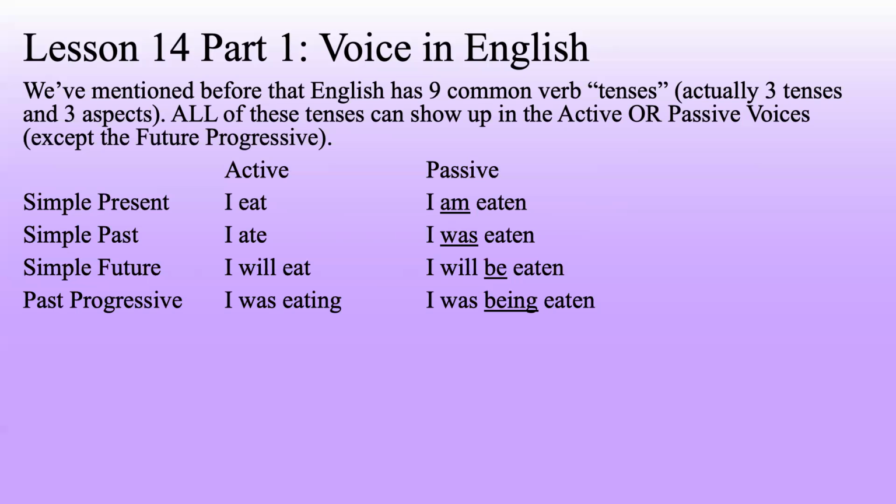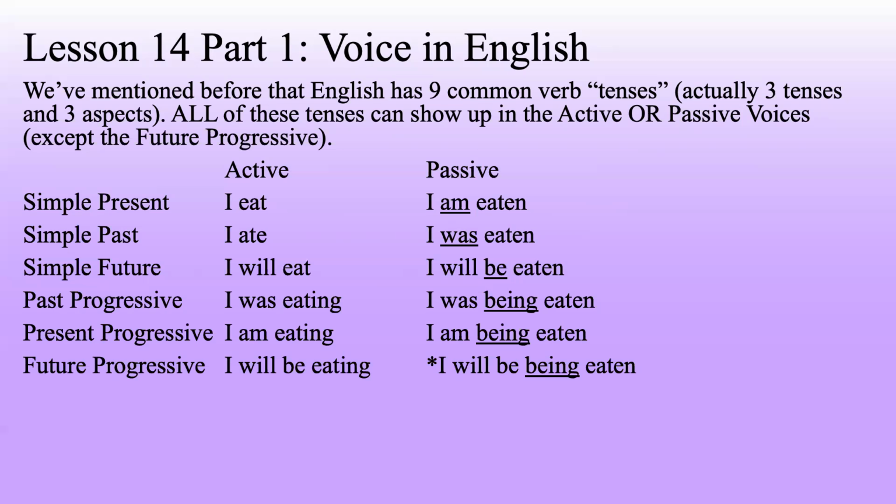I was eating is the past progressive active, and I was being eaten is the past progressive passive. I am eating is the present progressive active, and I am being eaten is the present progressive passive. I will be eating is the future progressive active, and I will be being eaten would technically be the future progressive passive, but that doesn't quite work. We would never actually say that sentence.